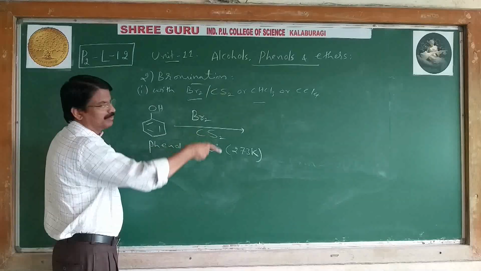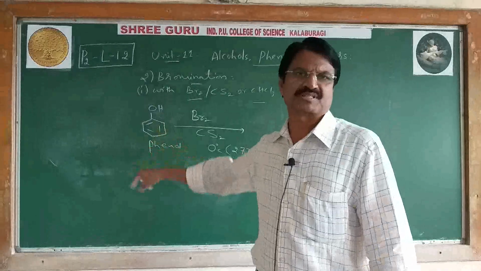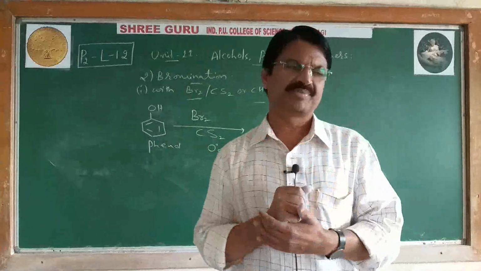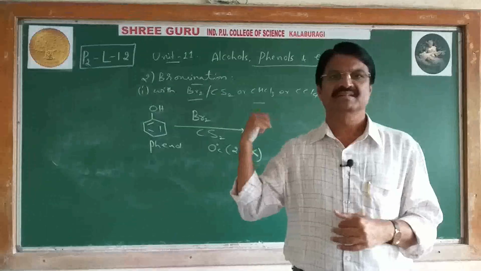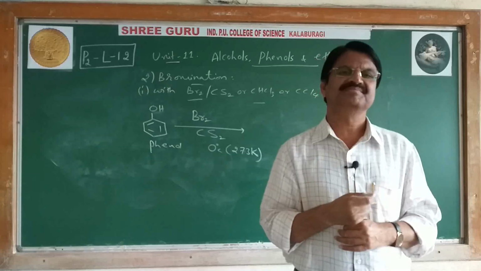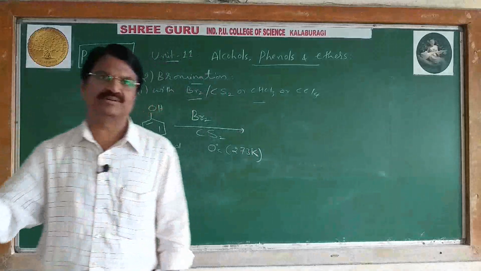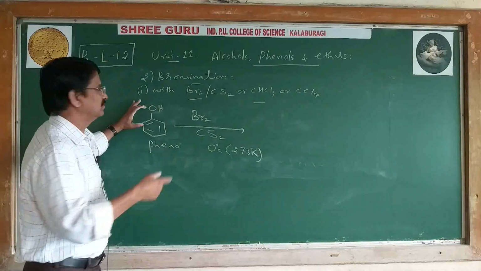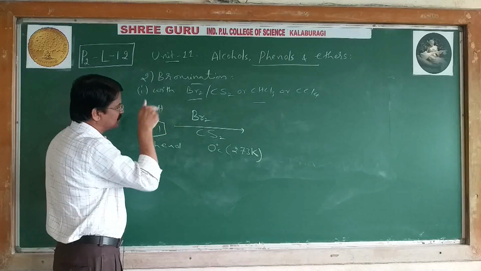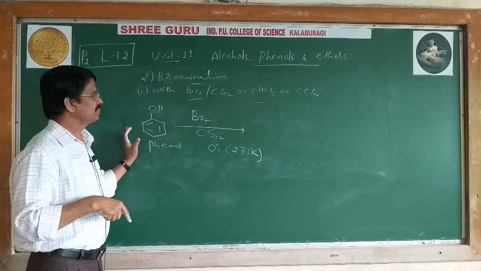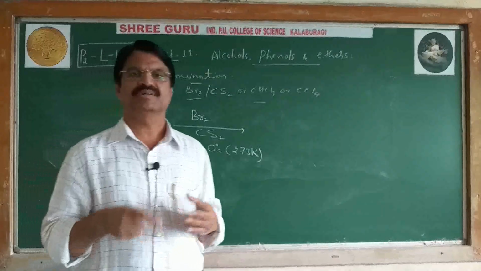Then we can get two compounds, ortho-substituted and para-substituted, if it is a non-polar solvent. If it is a polar solvent like water, bromine gets activated, and we are getting the electrophile Br plus. And even phenol has higher reactivity, and that also undergoes activation by using water. In the presence of water, bromine is polarized, and that easily attacks the benzene ring of phenol to give a white PPT of 2,4,6